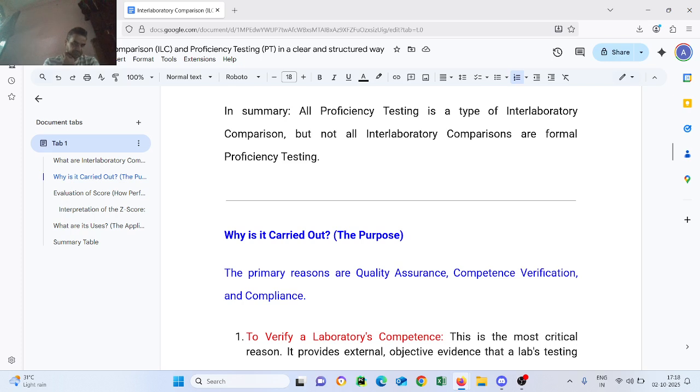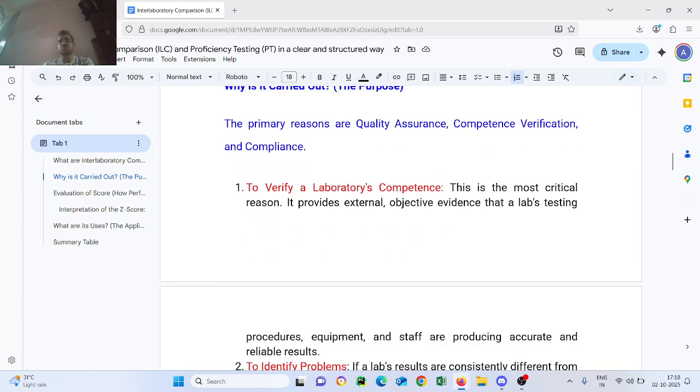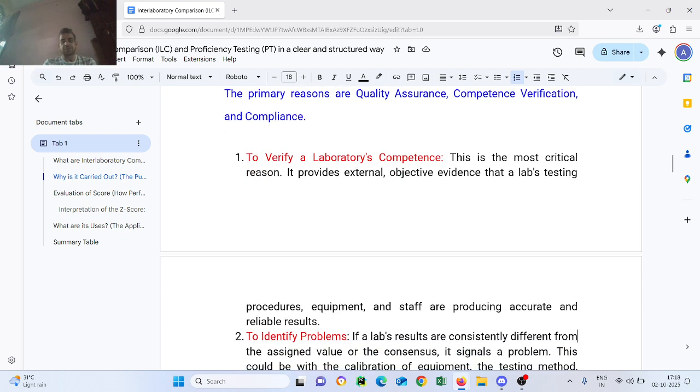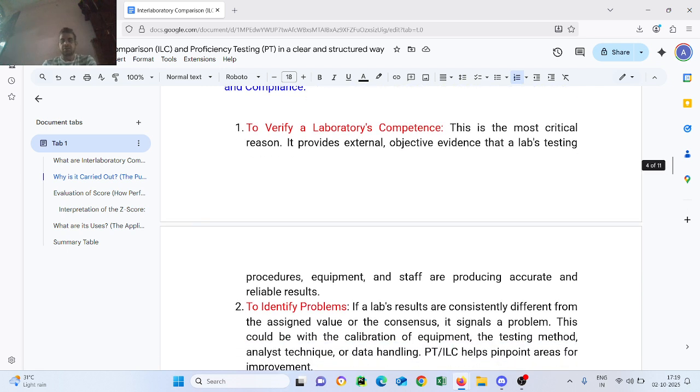Why is it carried out? The purpose: the primary reasons are quality assurance, competence verification, and compliance. To verify laboratory competence, this is the most critical reason. It provides external, objective evidence that a lab's testing procedures, equipment, and staff are producing accurate and reliable results. To identify problems: if a lab's results are consistently different from the assigned value or the consensus, it signals a problem. This could be the calibration of the equipment, the testing methods, analysis techniques, or data handling. PT and ILC help pinpoint areas for improvement.